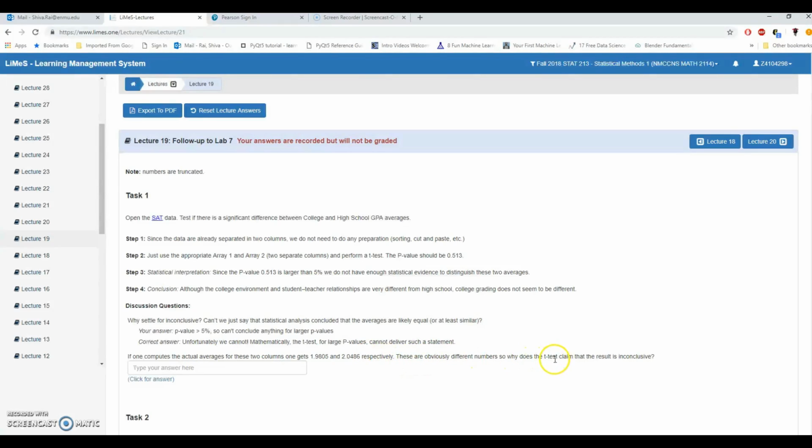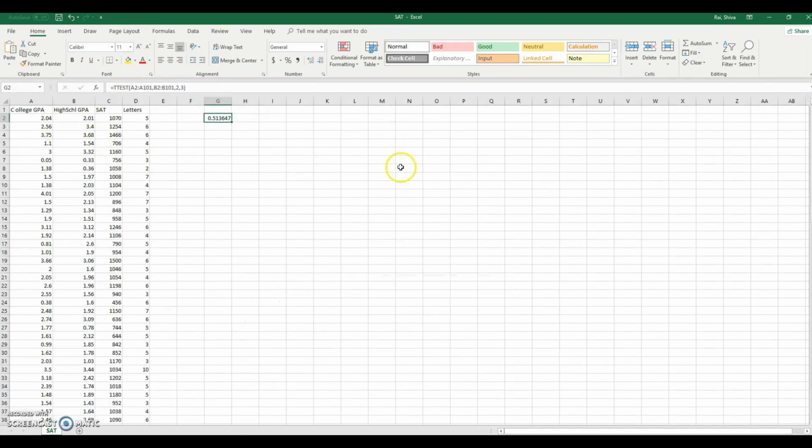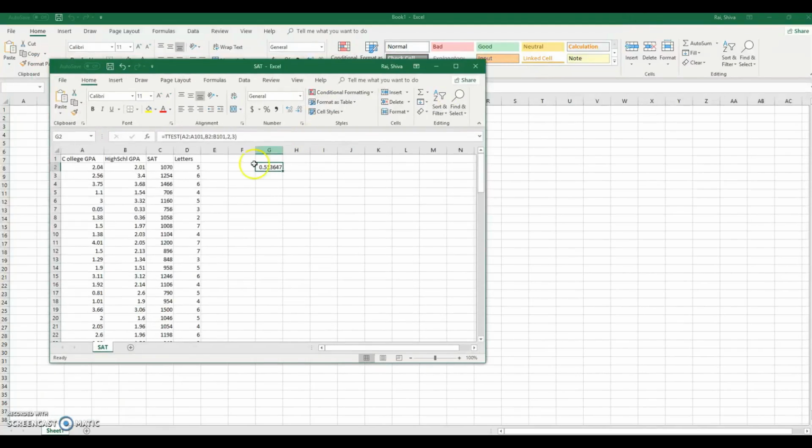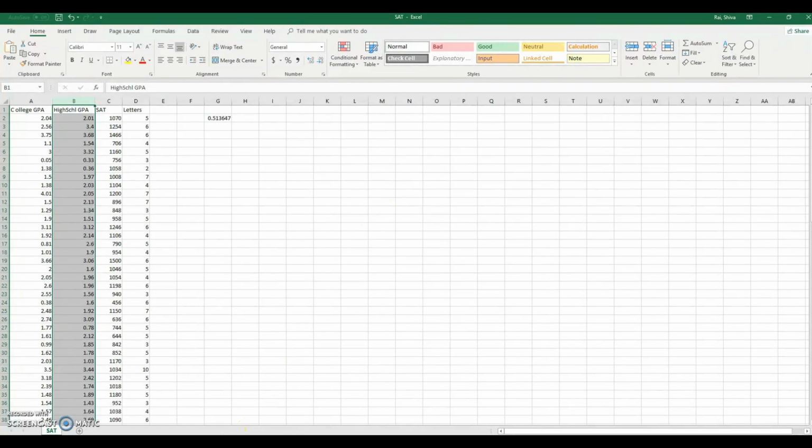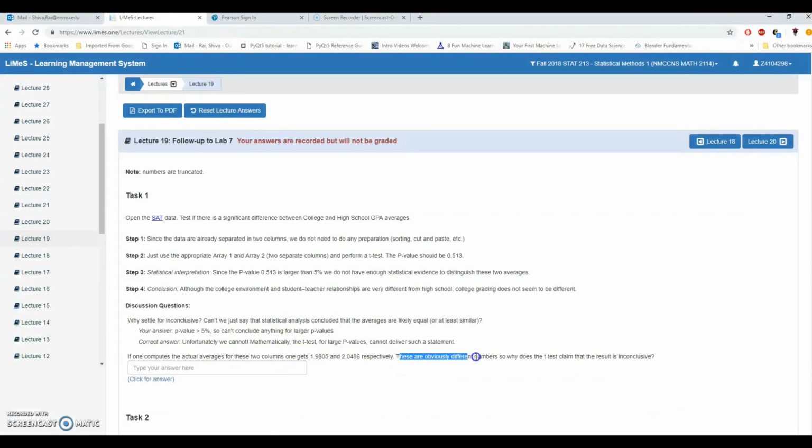So why does the t-test claim that the result is inconclusive? Let us go to this one and try to see this college GPA and high school GPA. So here if you just click this college GPA, you can see the average is 1.98, and for high school GPA the average is 2.0486. So these are obviously different numbers. Why does the t-test claim that result is inconclusive? The t-test is not concerned about the difference between different averages. Instead, it is concerned about whether the difference between these two averages is statistically significant or not.